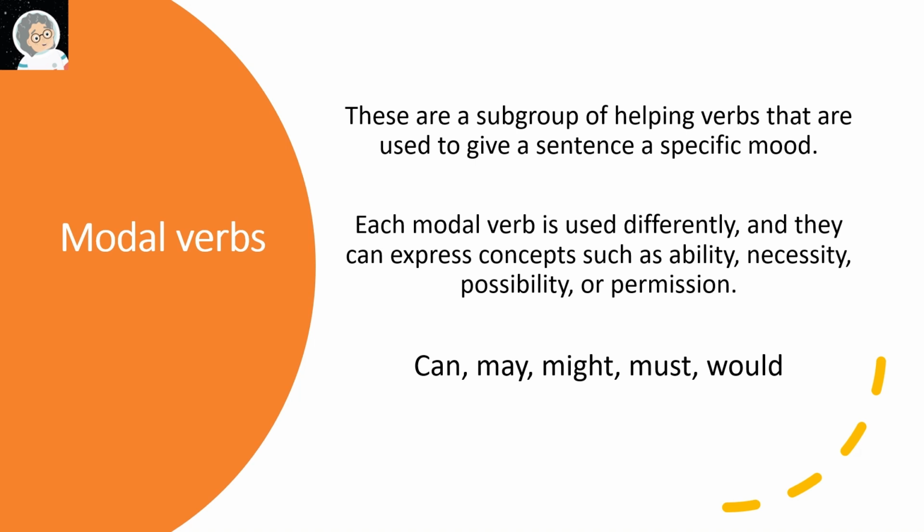Modal verbs. These are a subgroup of helping verbs that are used to give a sentence a specific mood. Each modal verb is used differently, and they can express concepts such as ability, necessity, possibility, or permission. Examples are can, may, might, must, and would.